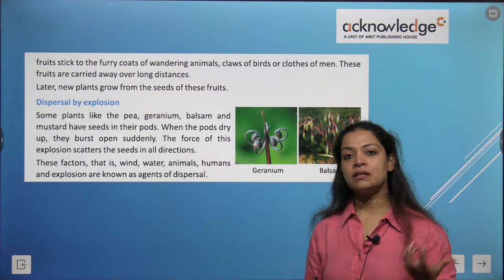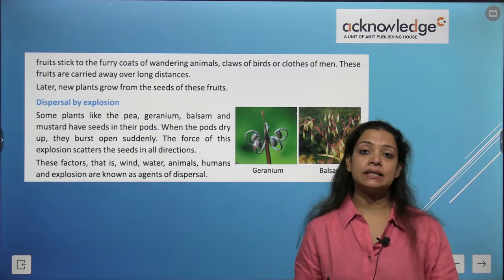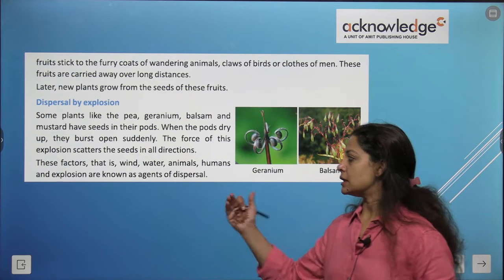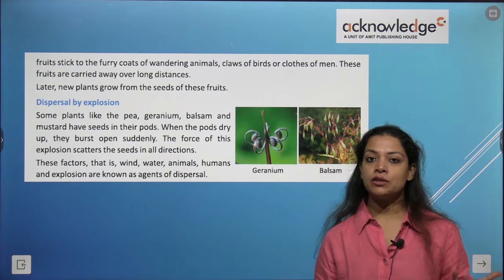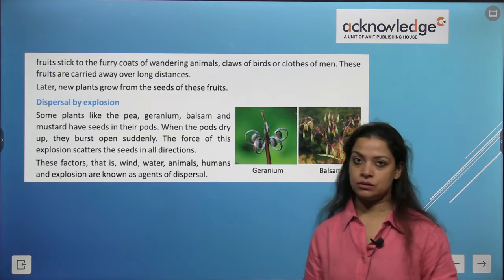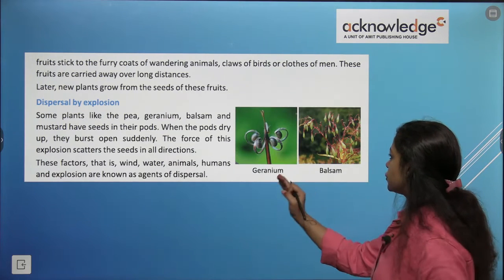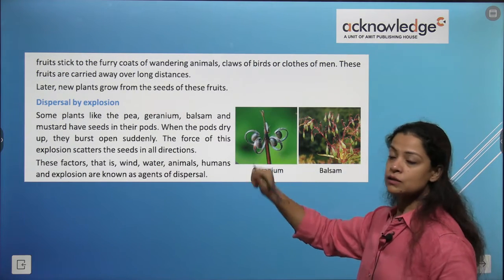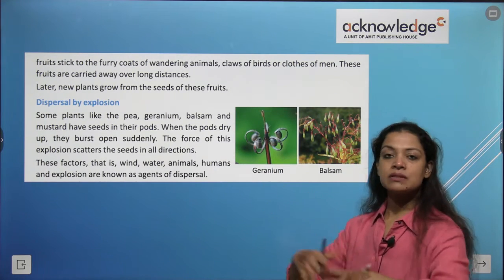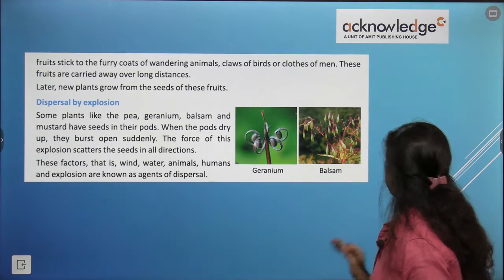So the question asks, what are the agents of dispersal of seeds? They are wind, water, animals, human beings, and explosions. Correct? So these are geranium. See, they are in the pod. So once they burst, the seeds are scattered. They are balsam.